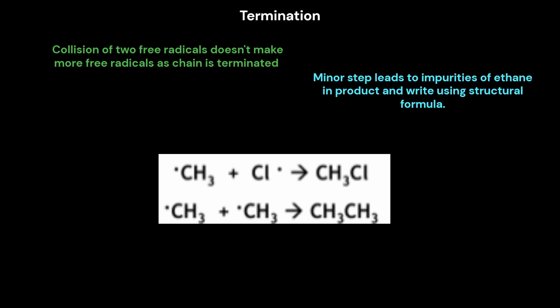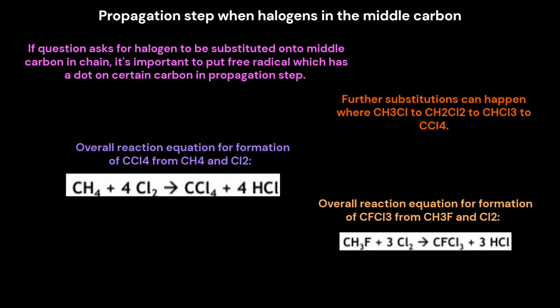Termination. Collision of 2 free radicals doesn't make more free radicals as the chain is terminated. This minor step leads to impurities of ethane in the product, written using structural formula. Propagation step when the halogen is on the middle carbon. If a question asks for the halogen to be substituted onto the middle carbon in the chain, it's important to put the free radical, which has a dot, on that certain carbon in the propagation step.